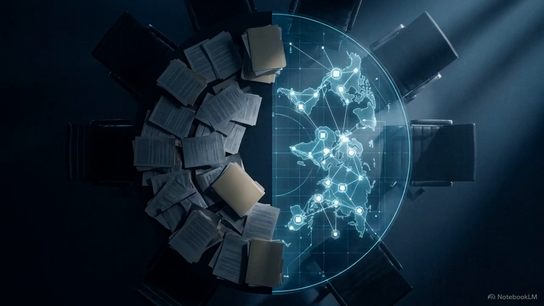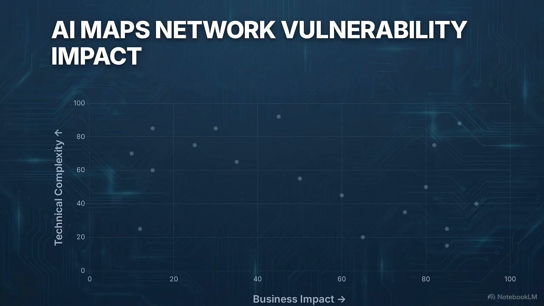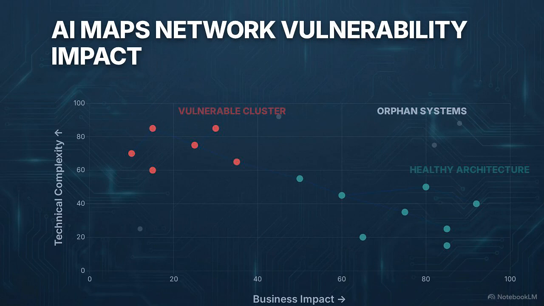Once that mechanical friction is removed, the architecture practice can focus on extracting deep technical insights from the model. Looking at this macro view of an enterprise network, the AI can run a complex dependency audit. It spots orphan systems that are disconnected from the business and color codes clusters based on structural health metrics to show exactly where the network is vulnerable.